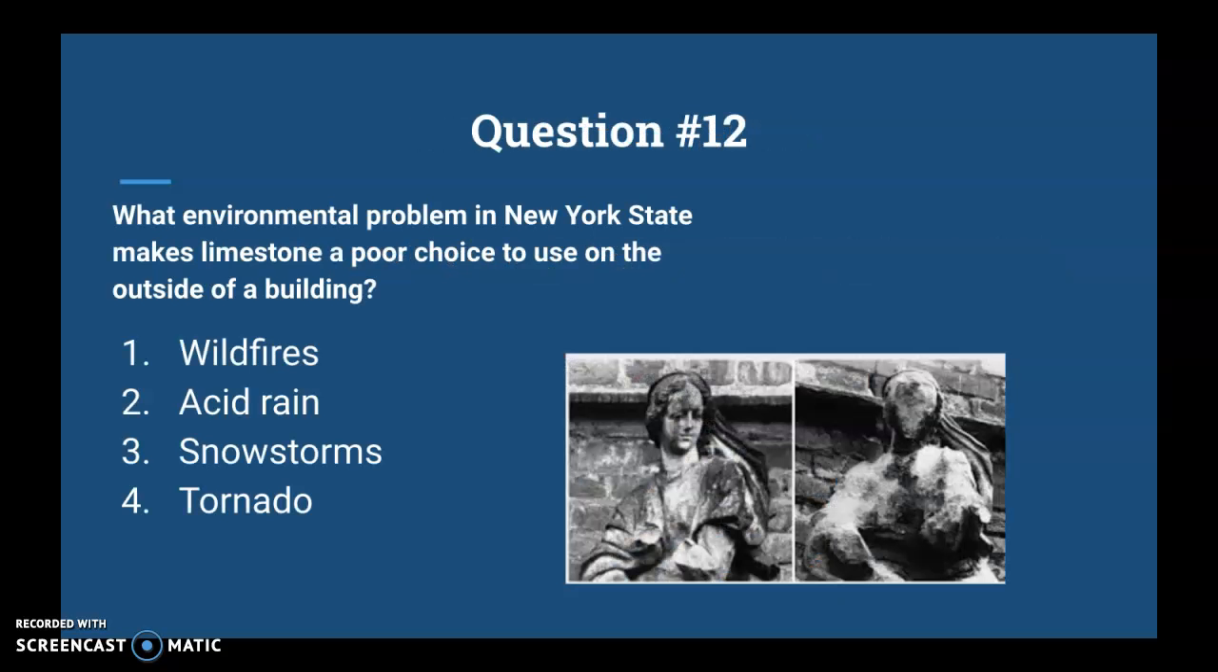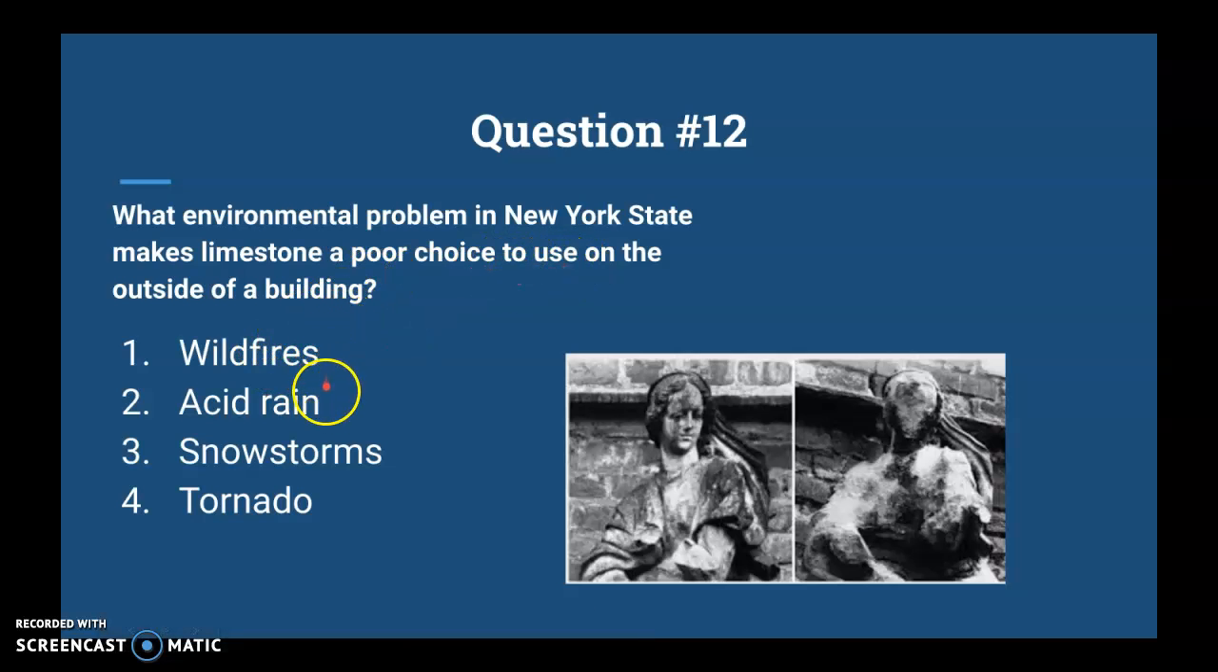Okay, question 12, only 2 more left. What environmental problem in New York State makes limestone a poor choice to use outside of a building? So I can't show you this, but if you ever have done baking soda and vinegar, picture this as baking soda and then the rain is vinegar, what does that do? Bubbles, reacts. But according to this image, what environmental problem in New York State makes limestone a poor choice to use on the outside of a building?